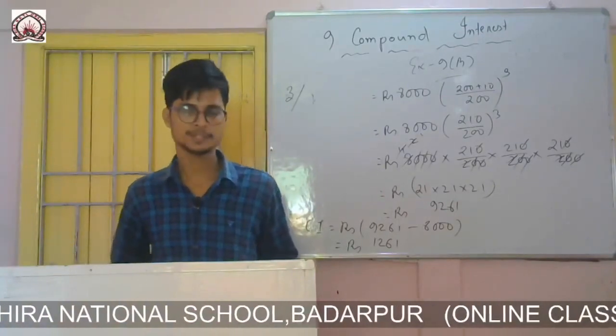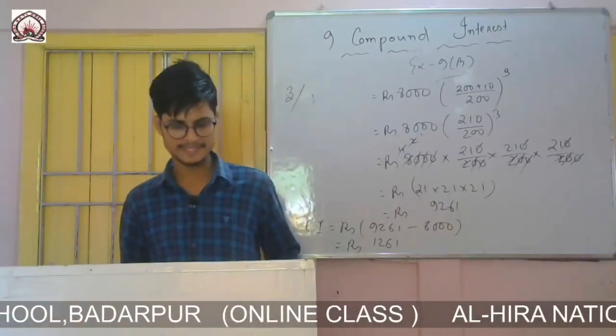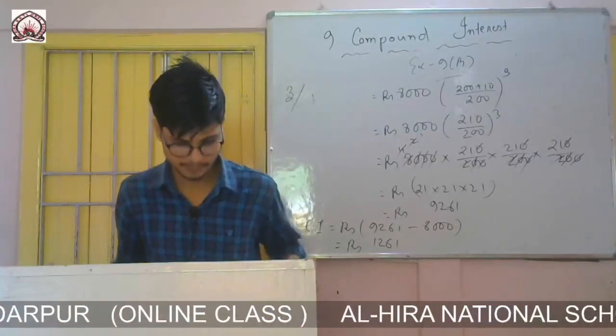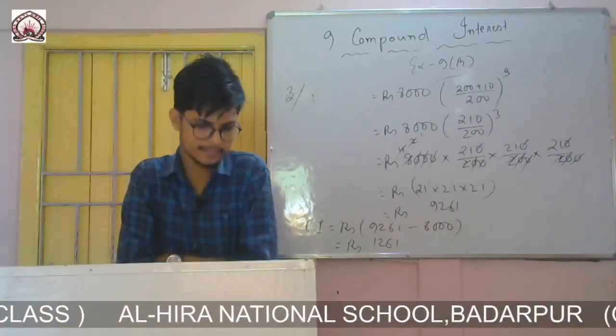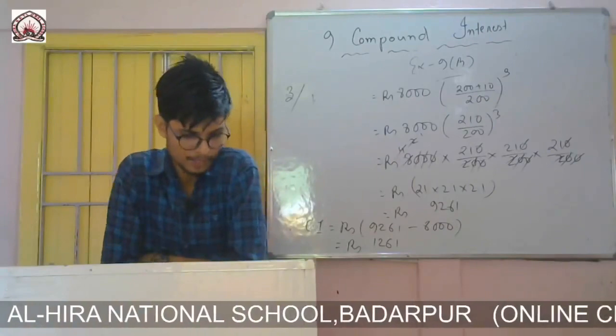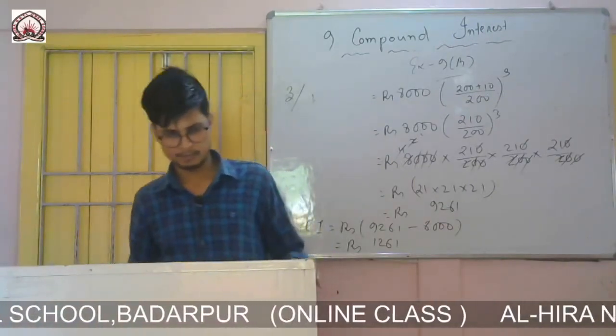Okay, now question number 4. Rina and Ruchira borrowed rupees 60,000 and 50,000 respectively for a period of 3 years. So there are two girls, Rina and Ruchira. Both of them borrowed an amount from someone.